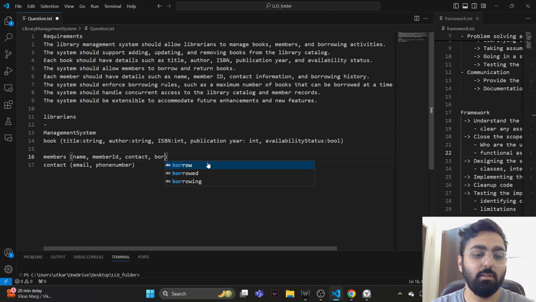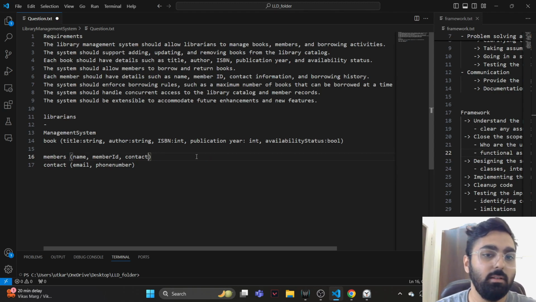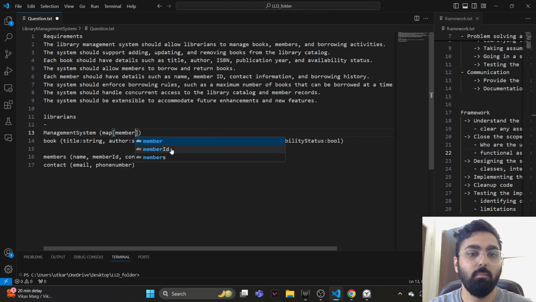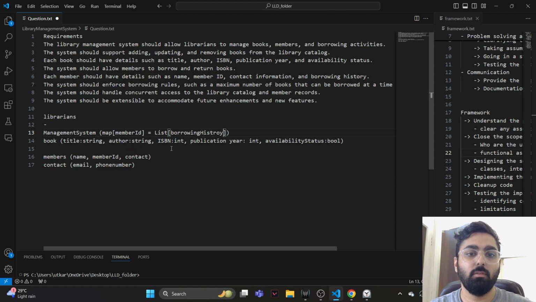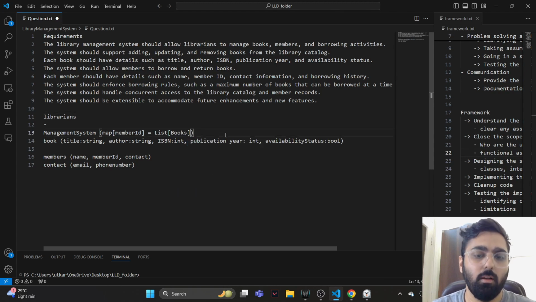And then what else? We have borrowing history. That's interesting. I don't think it makes sense for the member to have a borrowing history. It should be part of the management system where we have a map from member ID to, say, a list of books, basically what has been borrowed.